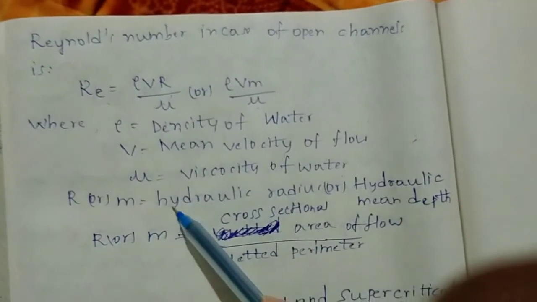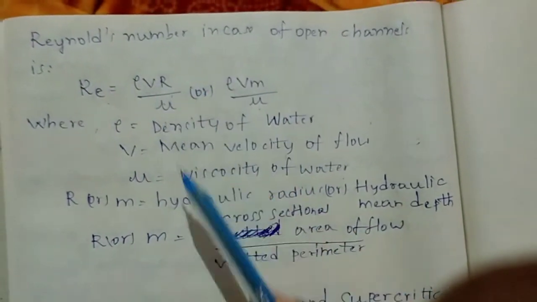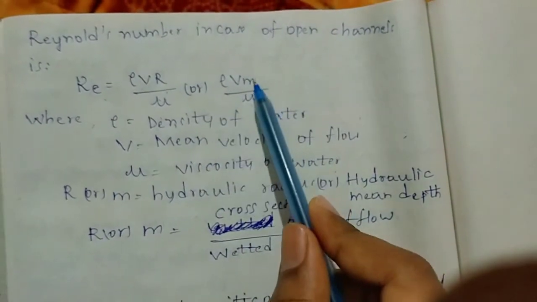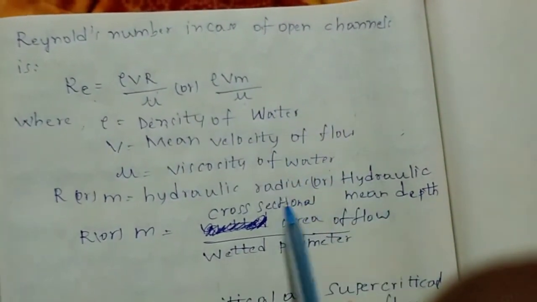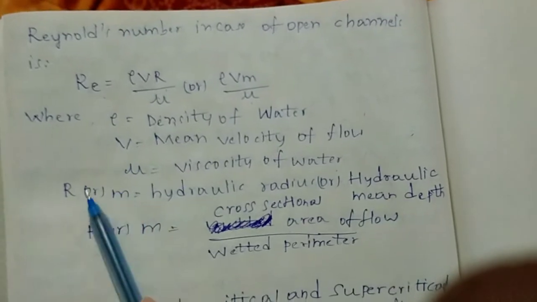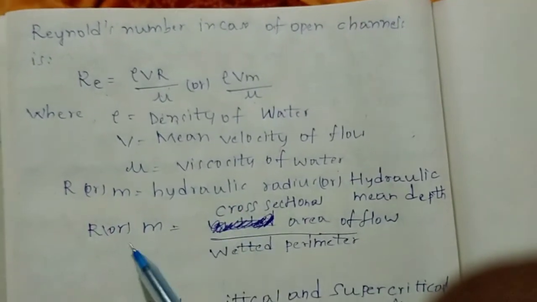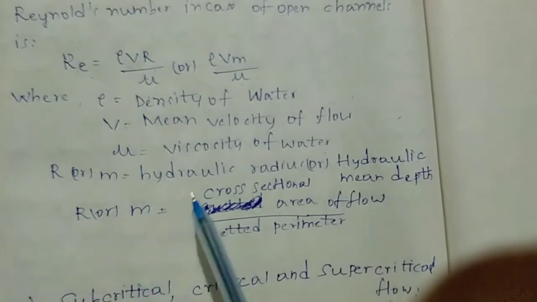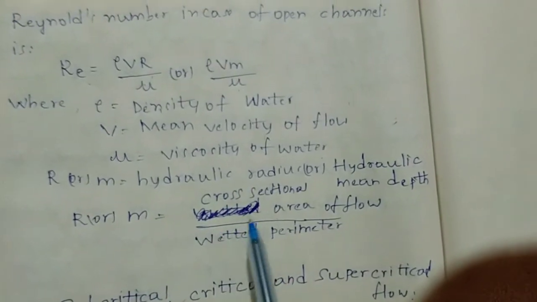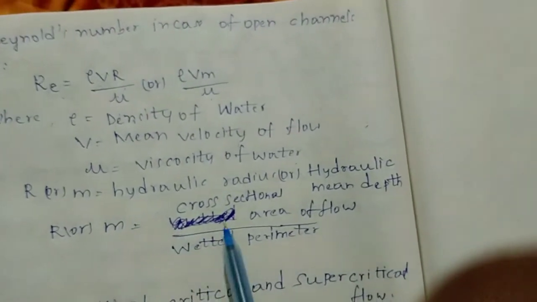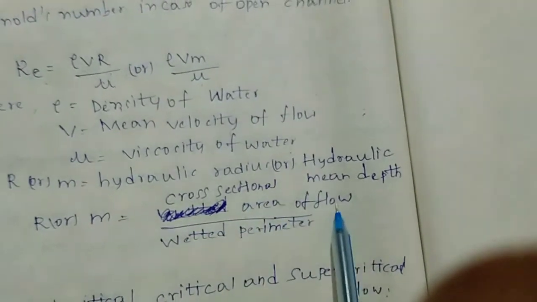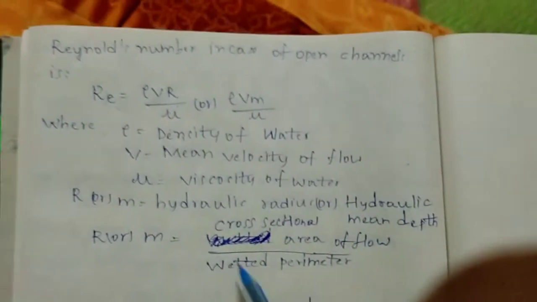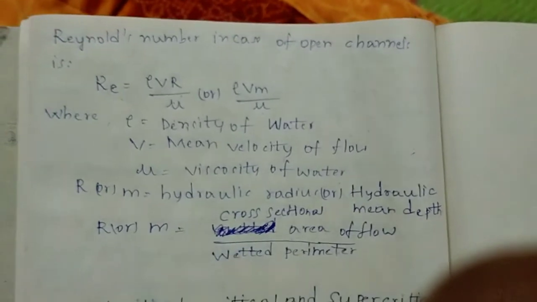R is the hydraulic radius, or M is the hydraulic mean depth. These two are the same, and the hydraulic radius is equal to the cross-sectional area of flow by wetted perimeter. This is about the Reynolds number.